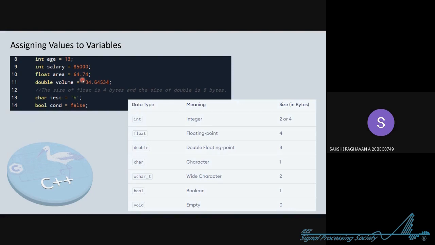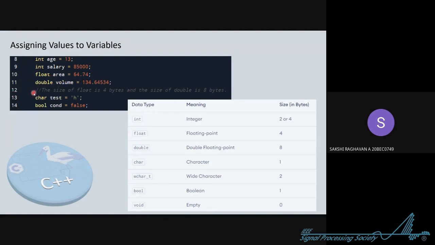One important thing, all these data types should be in lowercase, but all the variable names could be in capital or anything that you want. For now, you should just focus on that. Now in the 10th line, for storing the decimal values, you use the data type float. Now there are sometimes when you need to store a big decimal number, like in line number 11. So then you will use the data type double.